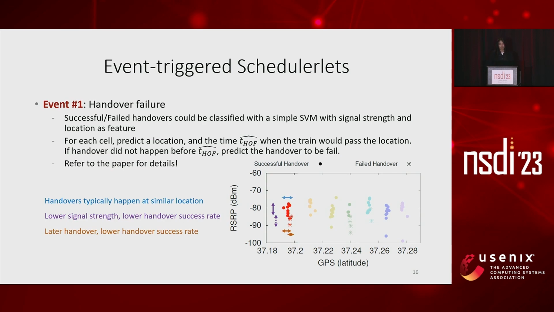The first event we detect is handover failure. We have discussed the unpredictability of the HSR LTE network before, but meanwhile, we also found that handover failures, which may introduce seconds of delay, may be classified and predicted. I omit the details here, but what we need to know now is that if a handover did not happen for a cell before the train passes a location that could be predicted by us, then the handover would possibly fail.